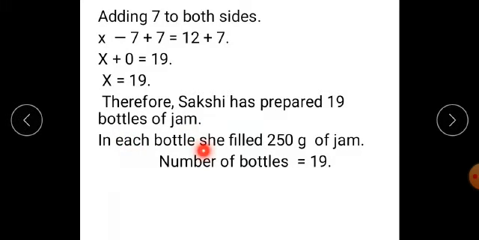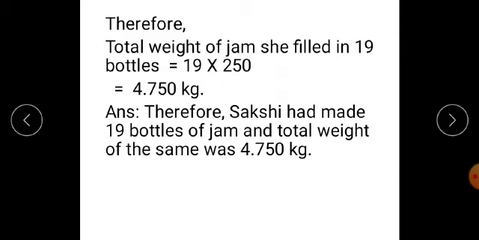Now, in each bottle, she filled 250 grams of jam and the total number of bottles is 19. Therefore, the total weight of jam she filled in 19 bottles is equal to 19 multiplied by 250. When you do this multiplication, we get the answer as 4.750 kg.